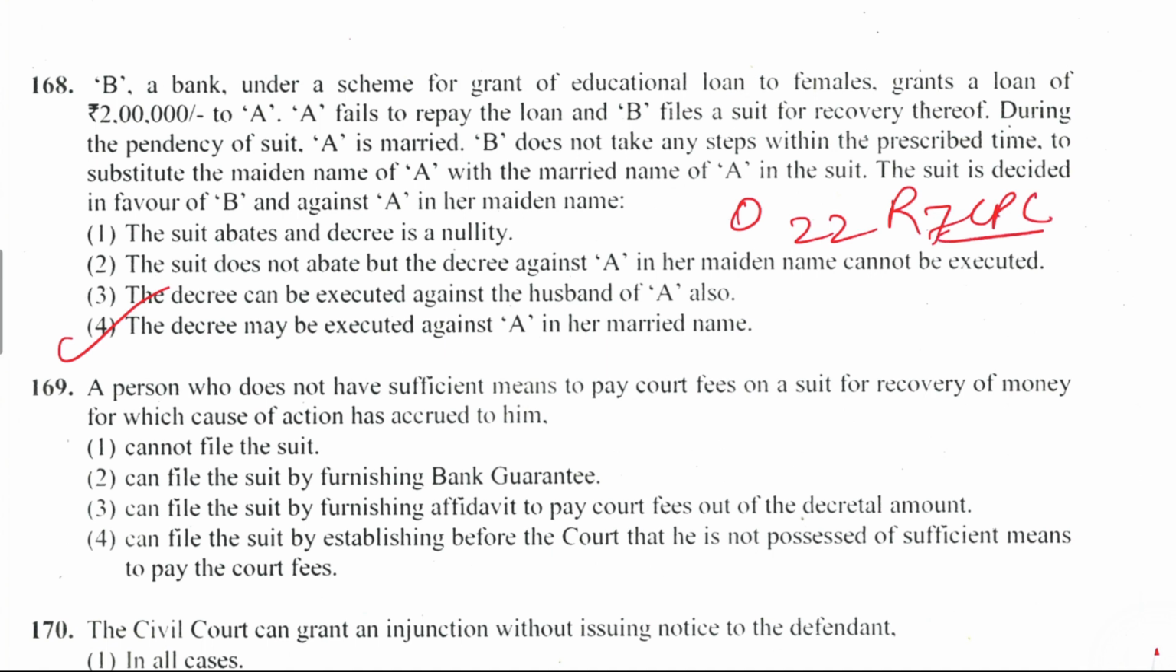Okay, 169. A person who does not have sufficient means to pay the court fees on a suit of recovery of money for which the cause of action has accrued to him cannot file the suit, can file the suit by furnishing a bank guarantee, can file the suit by furnishing an affidavit to pay court fees out of the decretal amount, or option 4, can file the suit by establishing before the court that he is not possessed of sufficient means to pay the court fees. Option number 4, and it is mentioned where? Order number 33 of CPC.